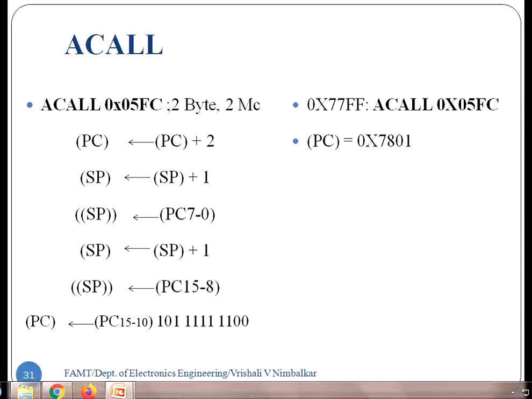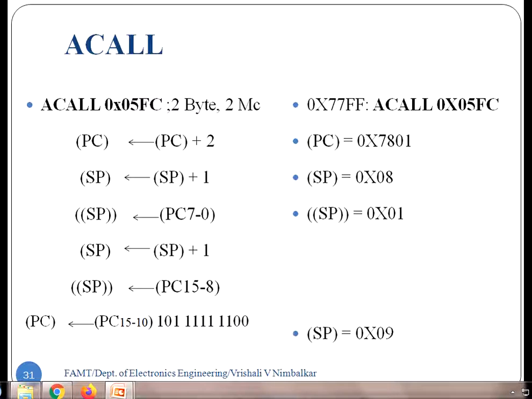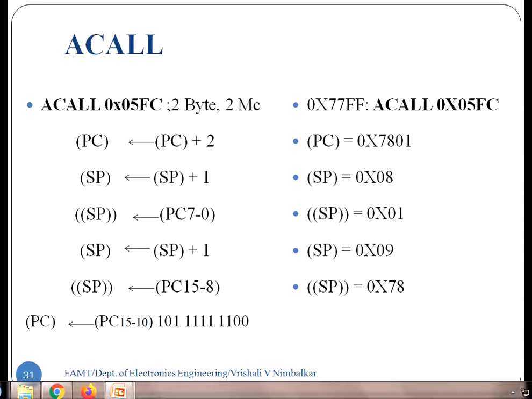So SP is SP plus 1. The stack pointer is 7, 7 plus 1 is 8, so the new address of stack memory is 8. At this new address, store the program counter lower, 01, saved on stack memory pointed by SP. Again increment the stack pointer by 1, so SP will become 9. And now the higher program counter address is saved. So 78 is saved in stack.